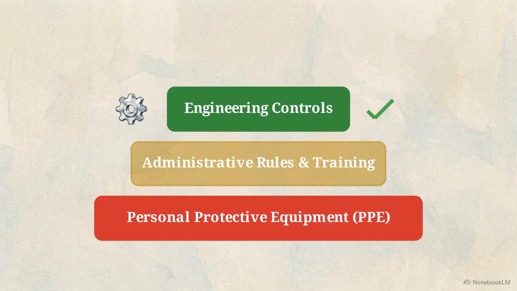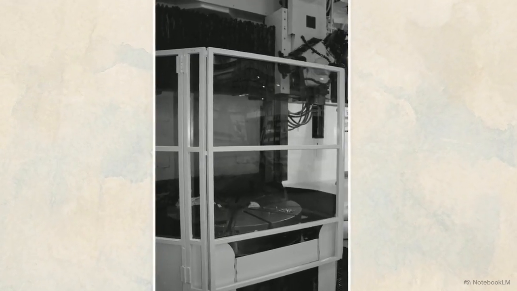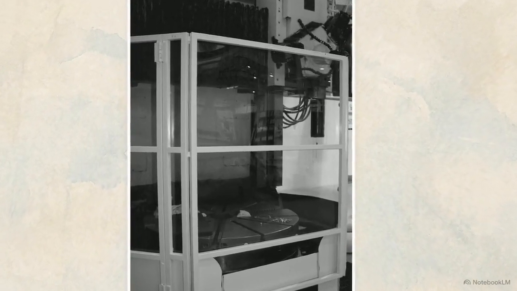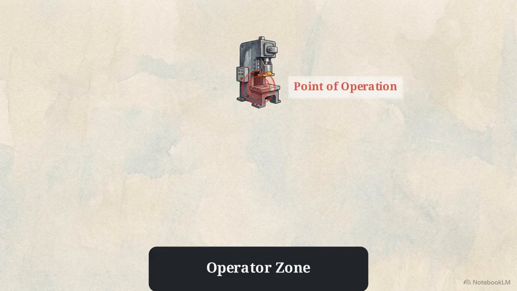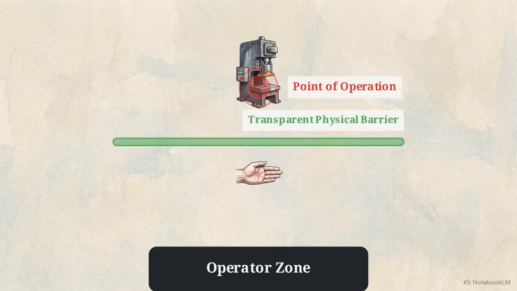This image shows a guard at the point of operation, the exact spot where a tool meets a workpiece. This is a high-risk zone for amputations. A transparent barrier provides physical isolation without sacrificing the visibility the operator needs to work.